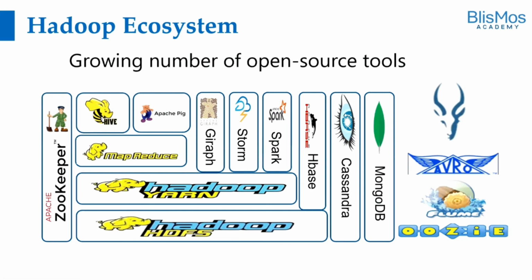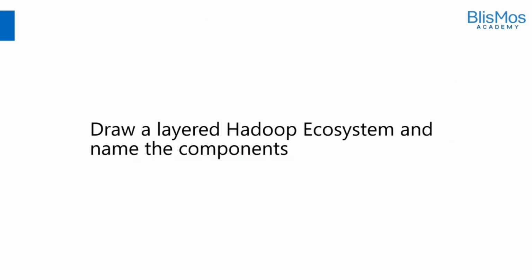As we are discussing now, there are so many open source tools being developed and they are growing day by day. Some of them are really wonderful and really robust. We need to learn them in detail so that we understand how to use them as a part of the big data pipeline. What you have to do is draw a layer diagram of the Hadoop ecosystem and name the components so that you are aware of the different components. We'll be discussing some of the components as a part of this course.